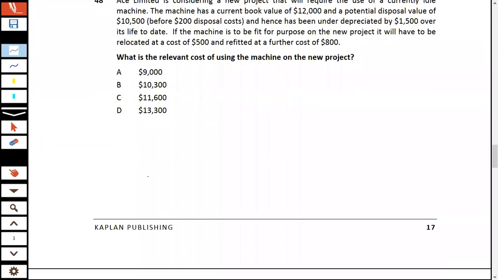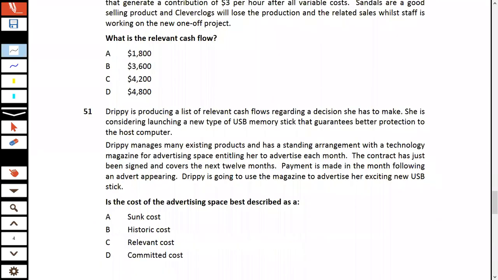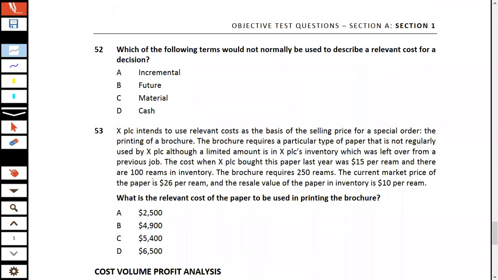Okay, let's go through another specific thing. Let's see if we have got any other relevant cost of material. Yes, this is the last question with respect to the material which we need to go through. So question number 53, kindly go through it, please.